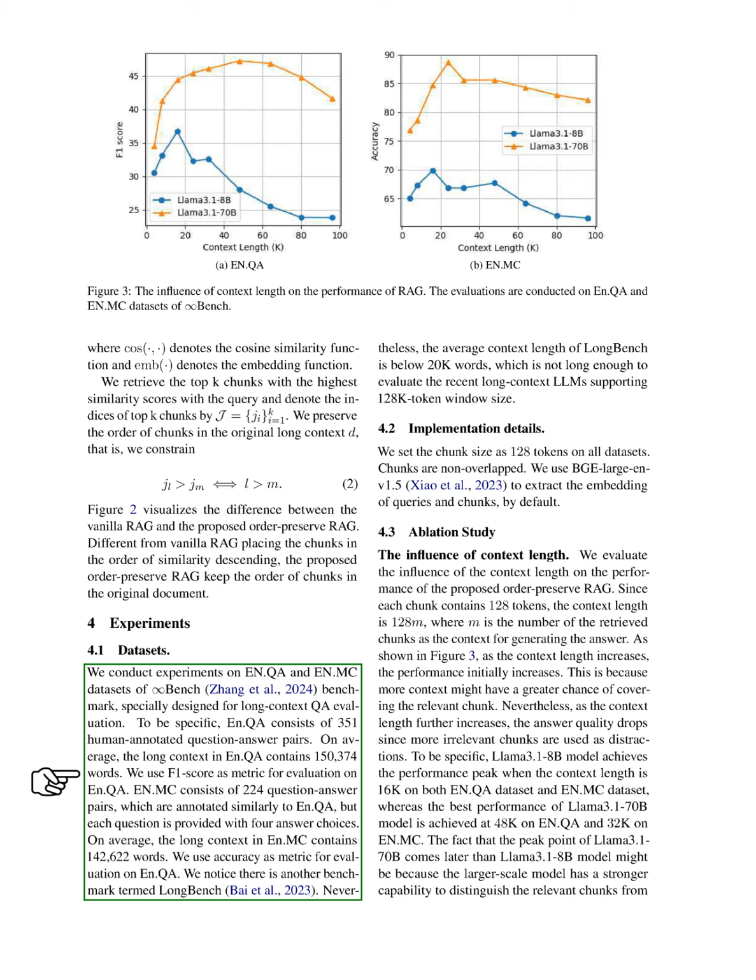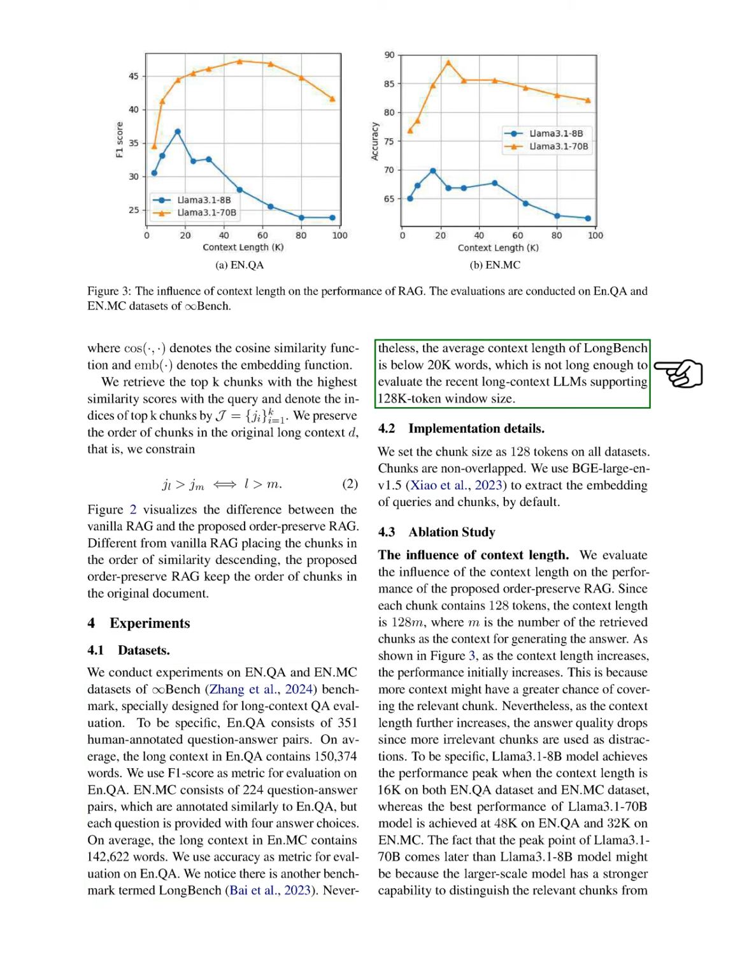The NMC dataset contains 224 question-answer pairs, also annotated similarly, but each question has 4 answer choices, with an average long context of 142,622 words. We use accuracy as the evaluation metric for NMC. We note that there is another benchmark called Long Bench, but its average context length is under 20,000 words, which is insufficient for assessing recent long context models that support a 128,000 token window size.